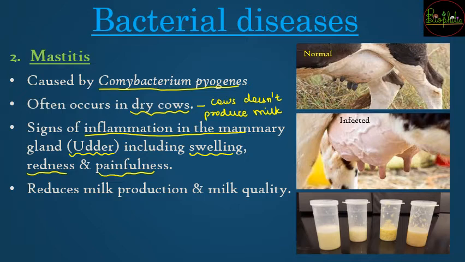और अगर कोई cow में mastitis हो जाता है, then whenever the cow comes back into milk production, तो उस टाइम पे उसका मिल्क प्रोडक्शन कम हो जाएगा, और मिल्क की क्वालिटी भी decrease होगी, and that is not beneficial for production. सो अगर आपको काउ को बचाना है, then you should always go and check the dry cows especially, so that the mastitis infection does not occur.